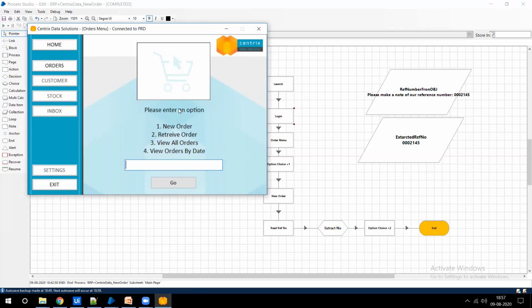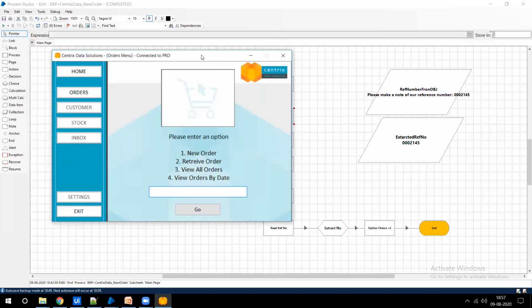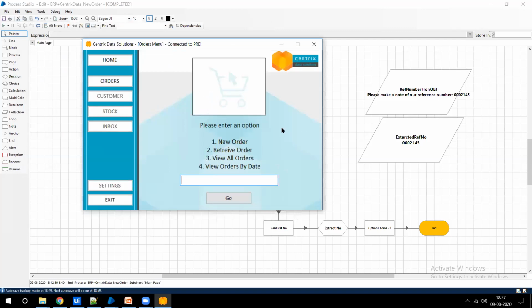Suppose we need to automate some process for some companies. So it means we need to install the tool there, like Blue Prism or UiPath. For POC purpose or for any project purpose, you need to install the tool, of course not on the client side, but where you want to create the app. For example, I have installed Blue Prism or UiPath here. Now I want to automate this Centrix data application, which is in this system. Definitely, if I want to automate here, I need to install the software here.